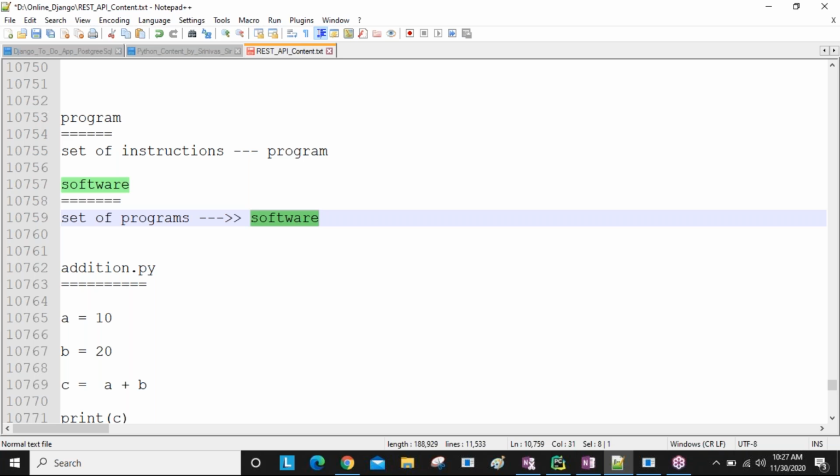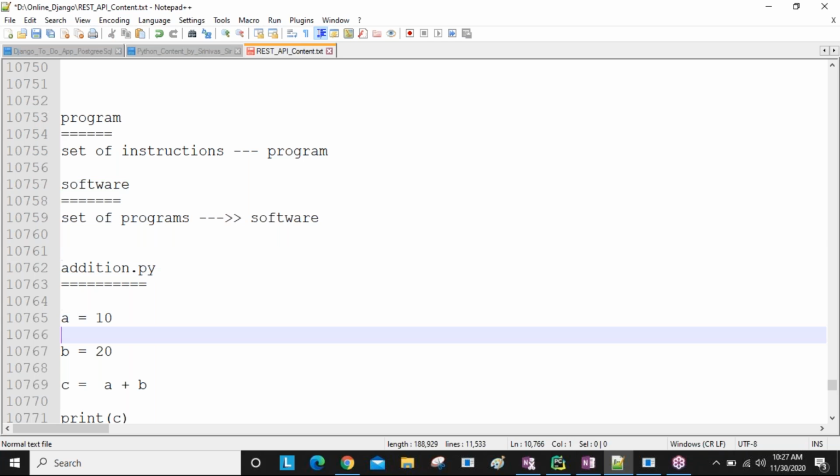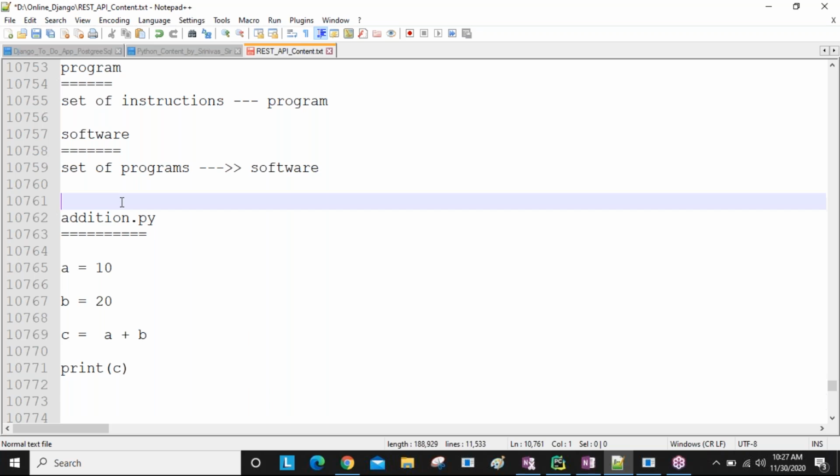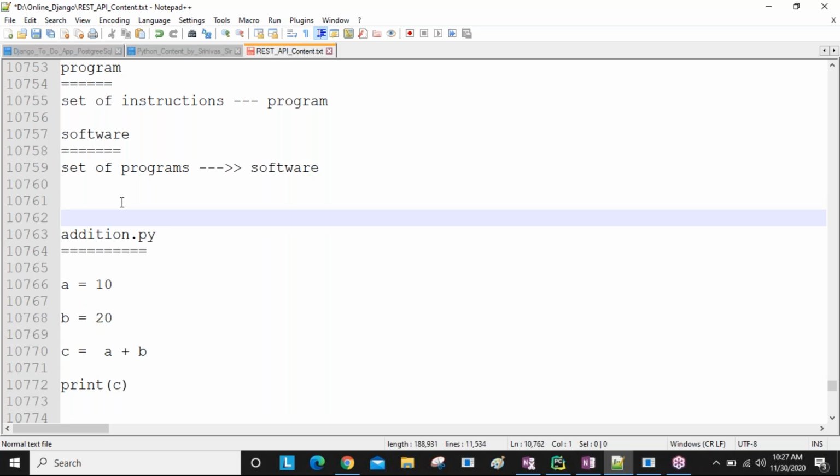For example, if you want to do a calculation, you can take one example, sir, calculator software. Nowadays all people use mobiles or calculators to do calculations, but in olden days people took pen and paper. So they did calculations manually at that time.